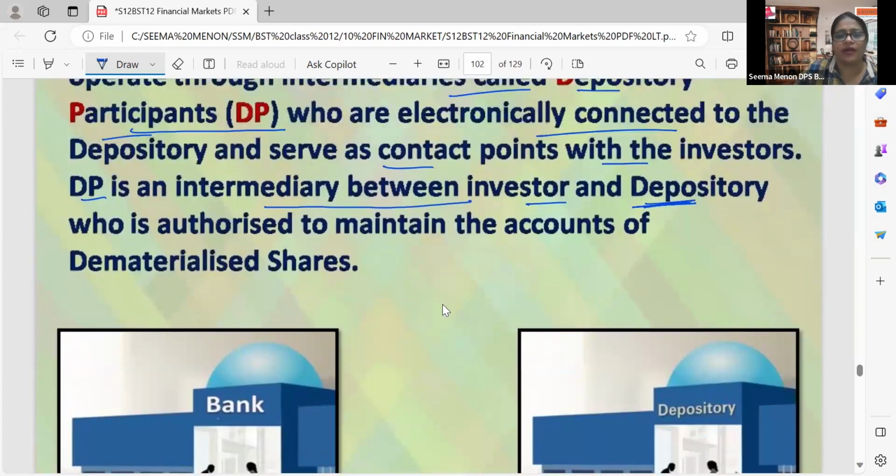Now, let's continue with DP as an intermediary. For example, if you have a bank, like Kotak Bank, then they are the intermediary between the investor and the depository, authorized to maintain the accounts of your dematerialized shares.